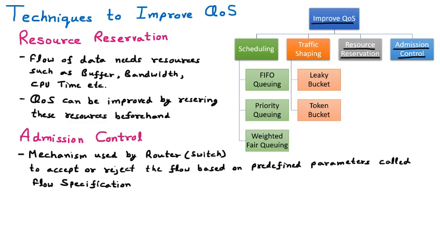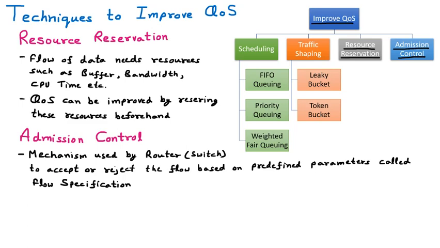If the packet coming to the router follows those parameters, the flow specifications, only then will the router accept it. If those parameters are not followed by the packets, then we will not take that packet. So this is called admission control. Admission means that before taking the packet into the router for sending further, there are certain flow specification parameters that need to be followed, and based upon these the admission will be granted or not. So that is called admission control.